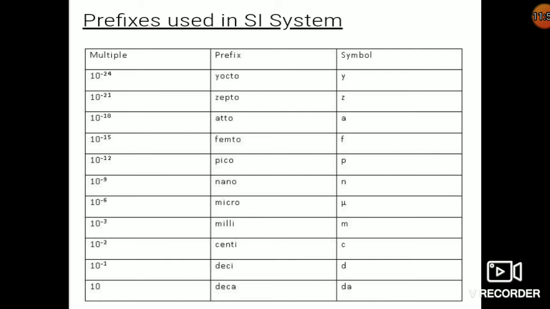Next, some prefixes that are used to do the measurement in the SI system. The same table you will get in the book. I'll be highlighting a few important ones that you have to remember. This is centi. If you have to represent any quantity in terms of centi, then the power will be 10 to the power minus 2. Then milli for 10 to the power minus 3, micro for minus 6, nano for minus 9. Do remember 9 and n, nano, both start with n. So nano is 9. Then pico 10 to the power minus 12. So this, especially the lower part, you have to remember.